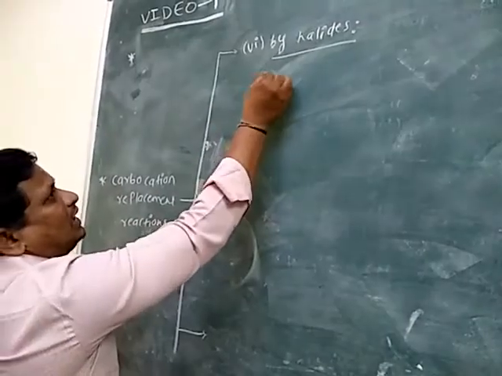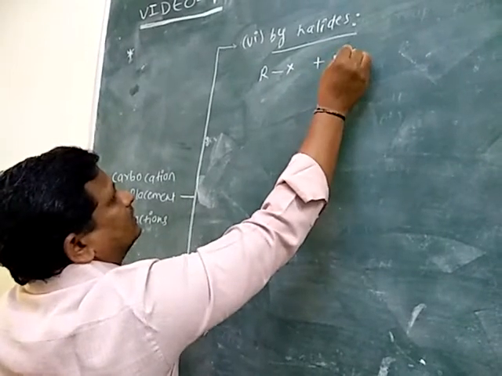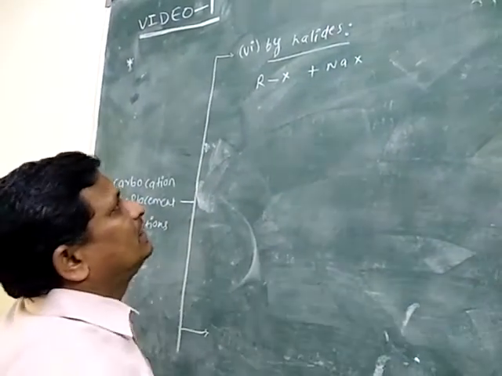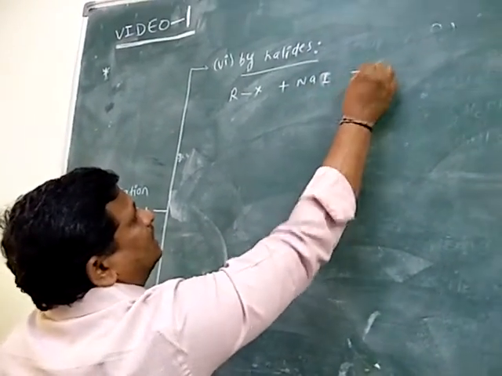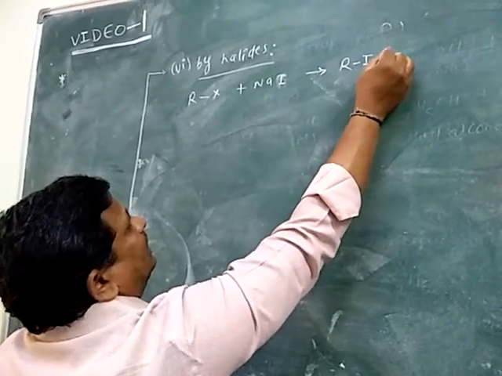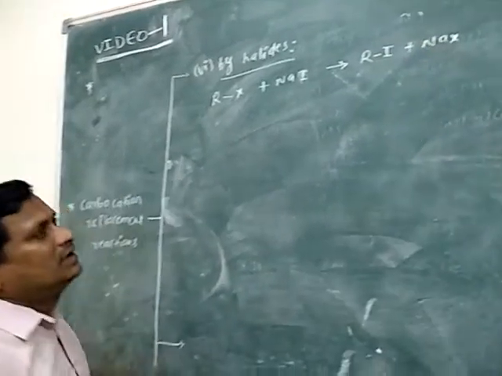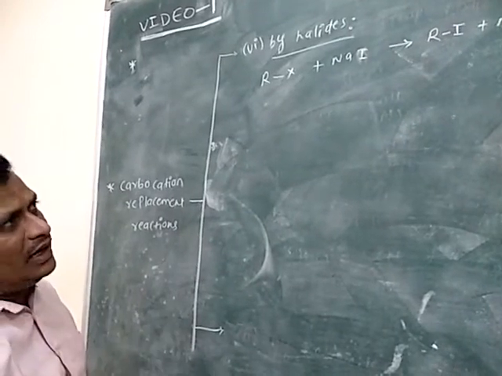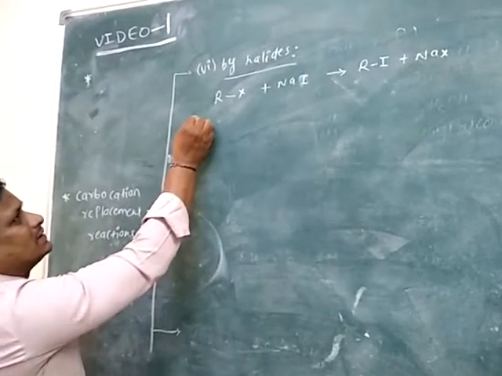Now alkyl halide RX is treated with NaX. For example, NaX means NaI. Then it gives alkyl iodide plus NaX. So one type of alkyl halide is converted into another type of alkyl halide.